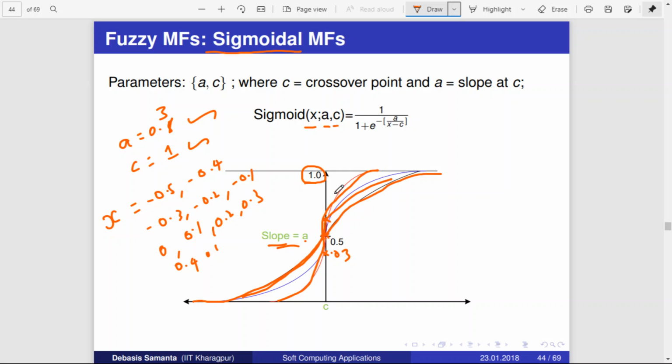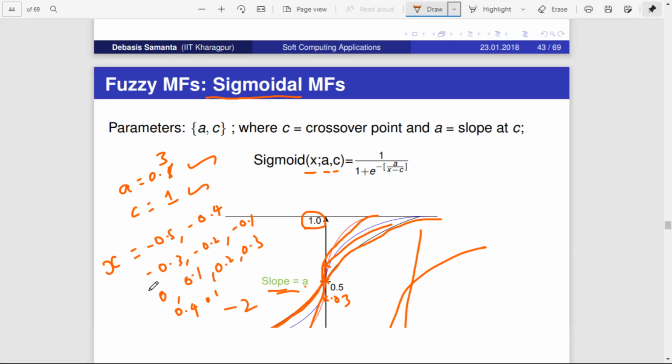Okay, so here this c is nothing but the x value of 1. Okay, similarly if you want to shift this entire curve to the right, I don't want the curve here, I want the curve here, then you shift the c. Instead of keeping c as 1, you keep it as 4, then the curve will come here, right? If you want to shift the curve to the left, then you decrease c, you make c as minus 2, something like that, right? So that is what it says.